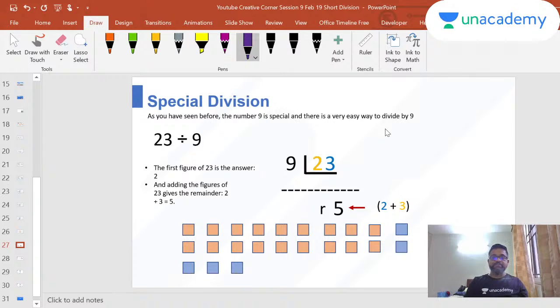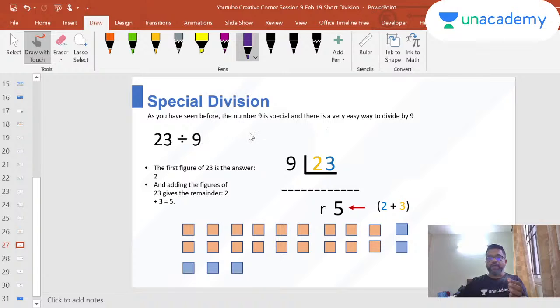Now let's look at some simple division by 9. Now 9 is a very special number because it is very close to 10. Dividing by 10 is very easy. Actually even dividing by 9 is also very easy because it's very close to 10. So now, when you're trying to divide 23 by 9, you don't need to use any of that method. This is a special method that applies for 9, and it actually applies for division by 8, 7 and 6. The beauty of it is there are different methods in Vedic maths where you can solve the same problem.